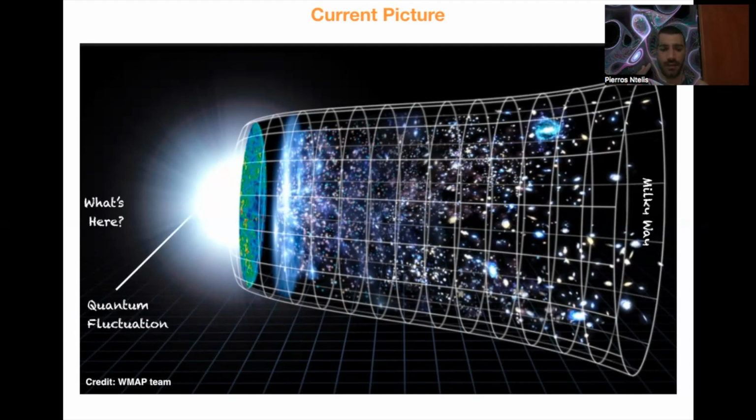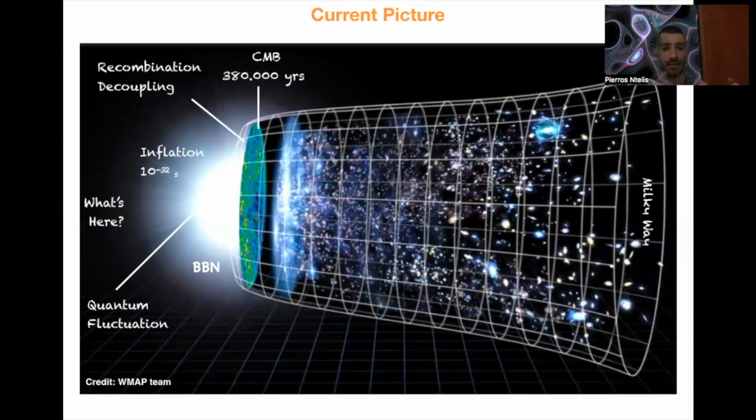Now, we have the Big Bang here. What is that? Quantum fluctuations. We have energy that fluctuates at a quantum level, and this creates several things. It creates inflation, 10 to the minus 32 seconds after the Big Bang. It creates the BBN epoch, which I encourage you to look up to see what it is exactly. We have the recombination and decoupling time that I'm going to explain later. And 380,000 years after the Big Bang, we have the CMB, the cosmic microwave background radiation. This is emitted light that we can observe with current radio and microwave telescopes. Now we have also the dark ages.